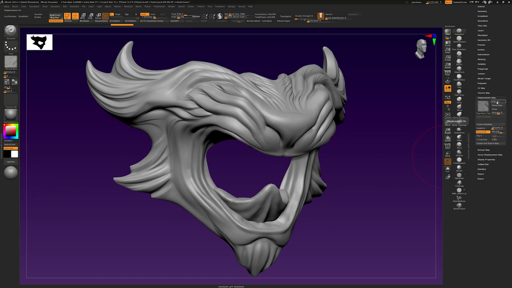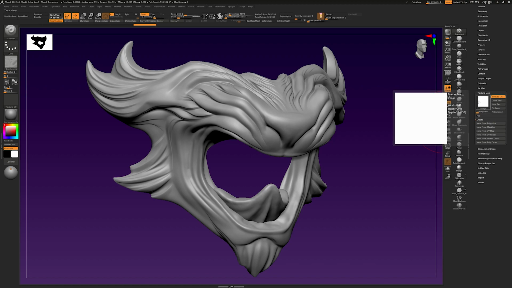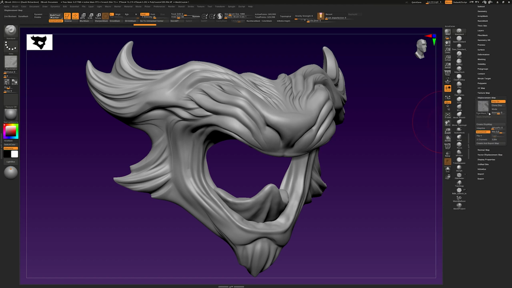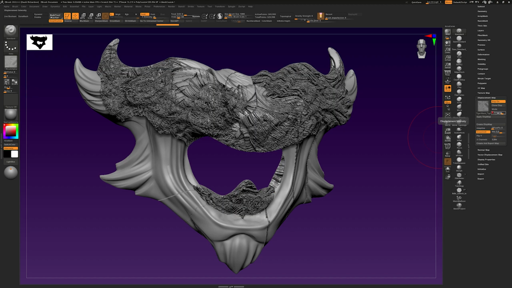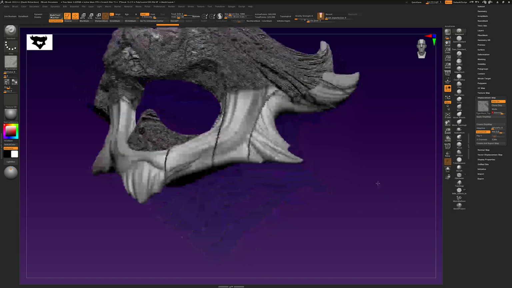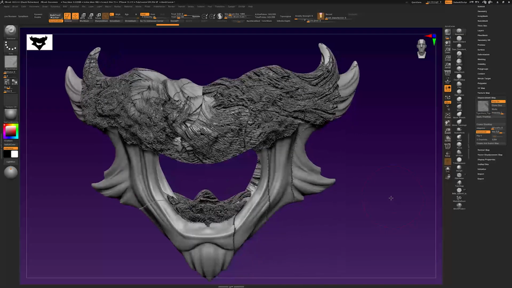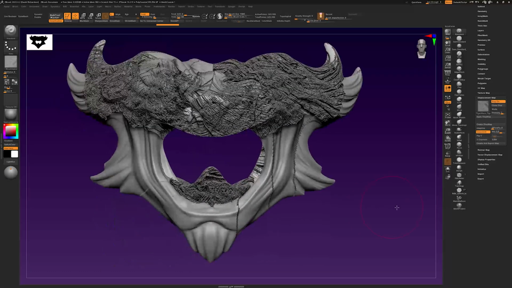If we try to turn displacement on, it's going to tell us that we need to create a texture map. So go into Texture Map here and just create a new one from masking. Since there's no actual masking on it, it's just going to come up as a white texture. Now we can go into Displacement Map and turn it on. Nothing's happening yet. We need to bump the intensity. One will be too much, and also the texture is in the wrong orientation. We need to flip it.